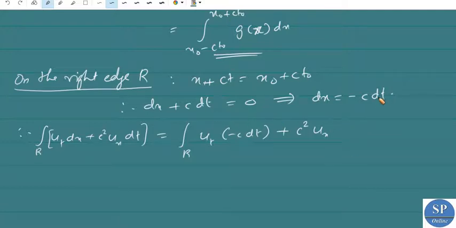And dt can be written, from this, as dx by minus c. So here we replace dx by minus c dt and dt by dx by minus c.